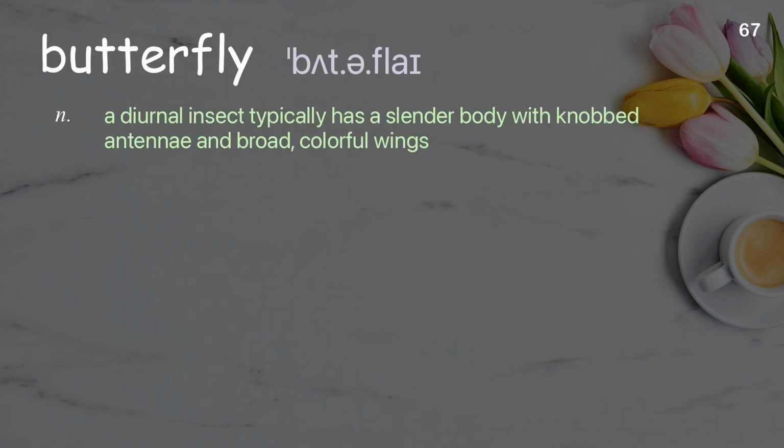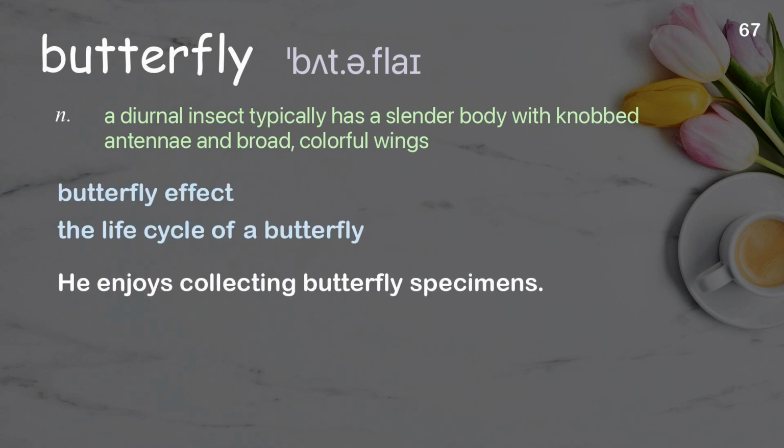Butterfly. A diurnal insect typically has a slender body with knobbed antennae and broad, colorful wings. Examples: butterfly effect, the life cycle of a butterfly. He enjoys collecting butterfly specimens.